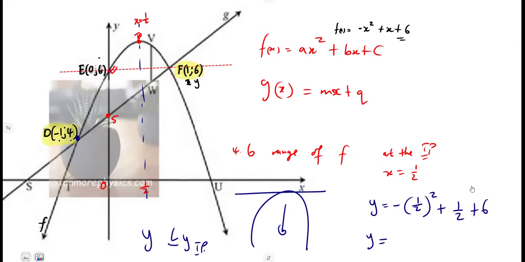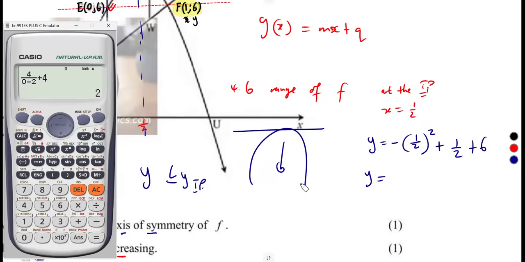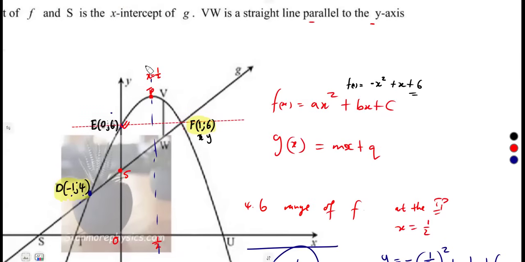So that was going to give us the value of y corresponding at the turning point, and your range can be calculated from there. All right, so that's negative, open bracket, 1 over 2, you square this one, plus 1 over 2, plus 6. That was going to give us 6 and 1 over 4, or 25 over 4. So at this turning point where x is 1 over 2, the corresponding value is 25 over 4.